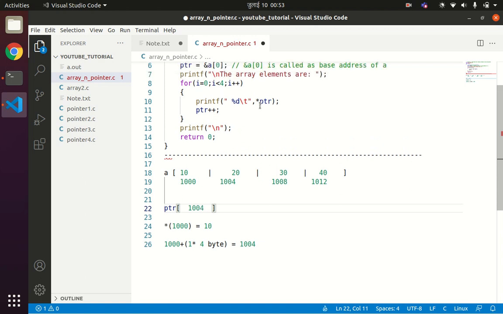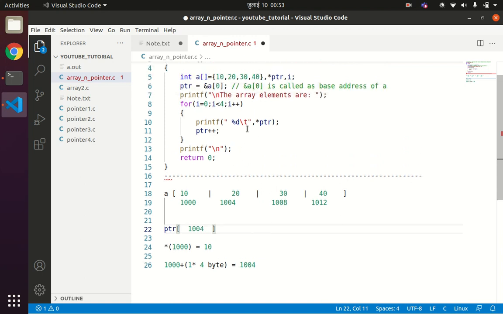Okay, after ptr++, when the value of i increments, again it will print the value of *ptr. So *ptr will be star of 1004, and the value at location 1004 is how much? 20. Now again ptr will be incremented.